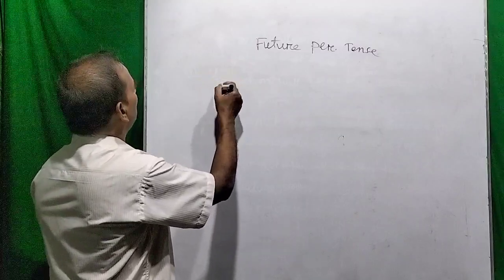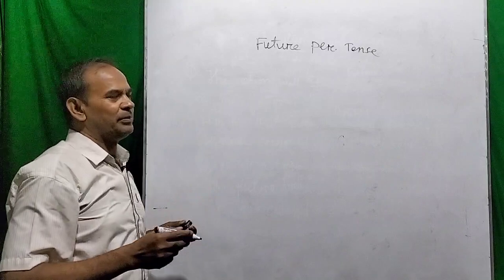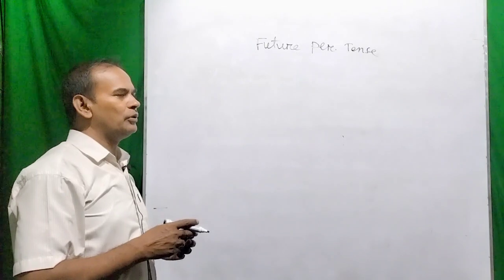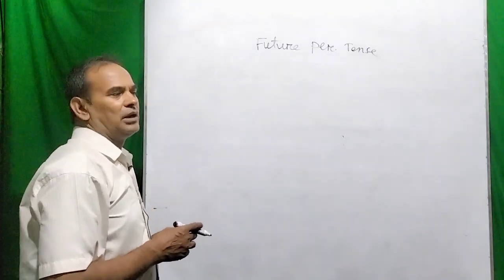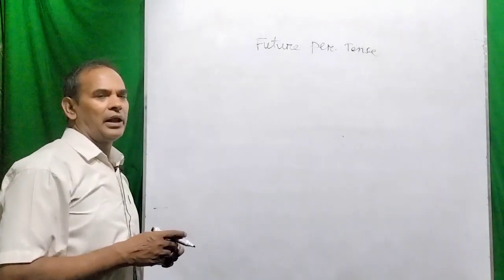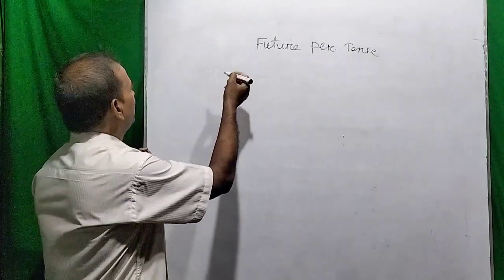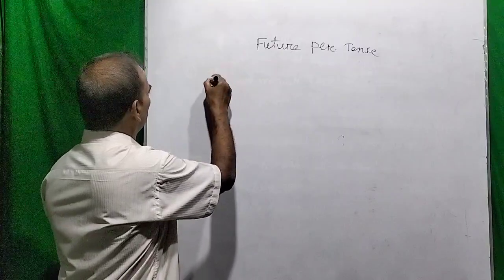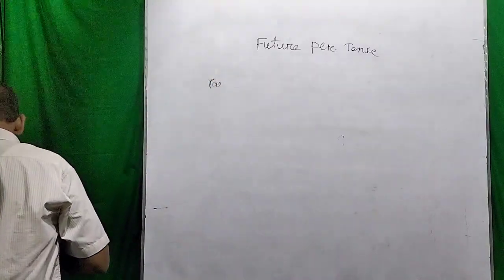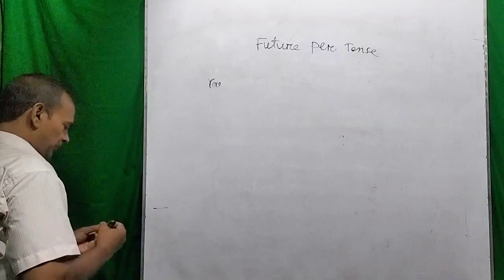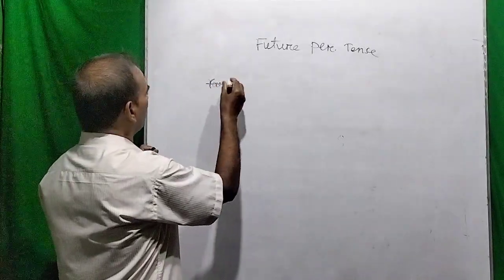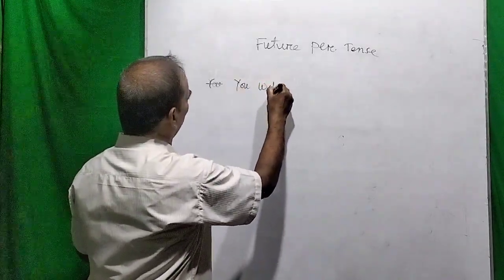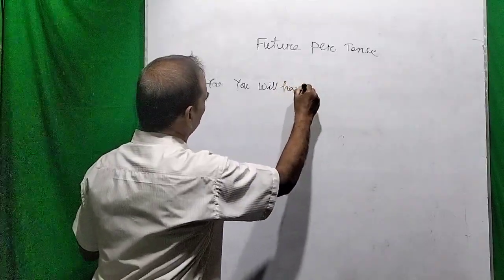First of all, we will make any subject at the beginning. The subject may be first person, second person, or third person. You have to know here that second person and third person will take will with it, will have. Suppose the second person is you. So it will take will have.